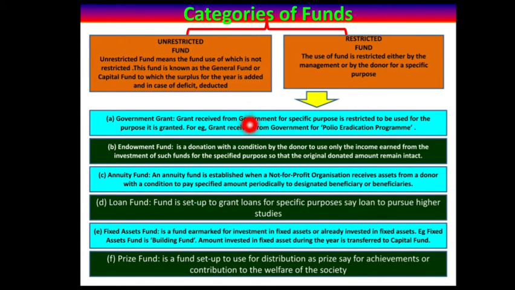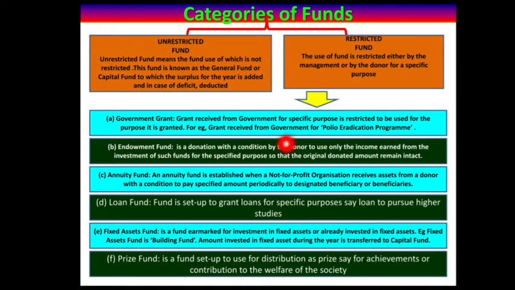Here are some examples of restricted funds. The first one is government grant. Grant received from government for a specific purpose is restricted to be used for the purpose it is granted. So children, if a non-profit organization is receiving any government grant, they can use that grant only for the specific purpose.